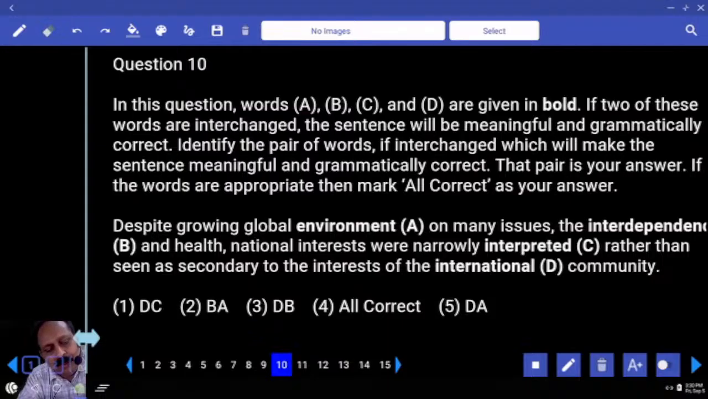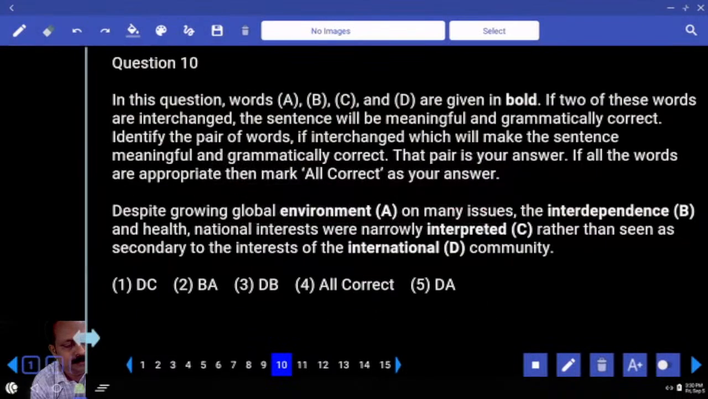Despite growing global environment or global interdependence, I hope the font is missing. Despite growing global interdependence on many issues, the environment and health, national interests were not narrowly interpreted. That means how many words you can change here? A and B. Which option is that? This is also an easy one.